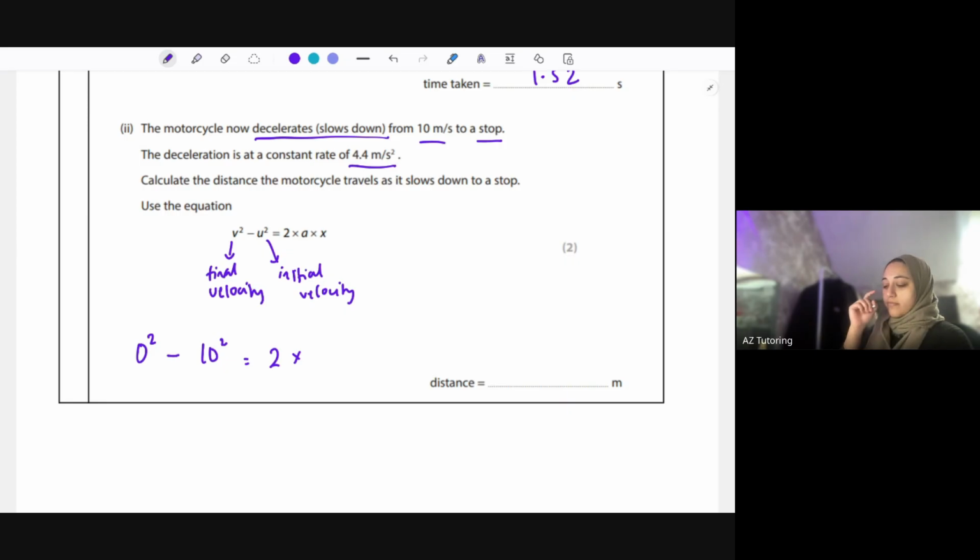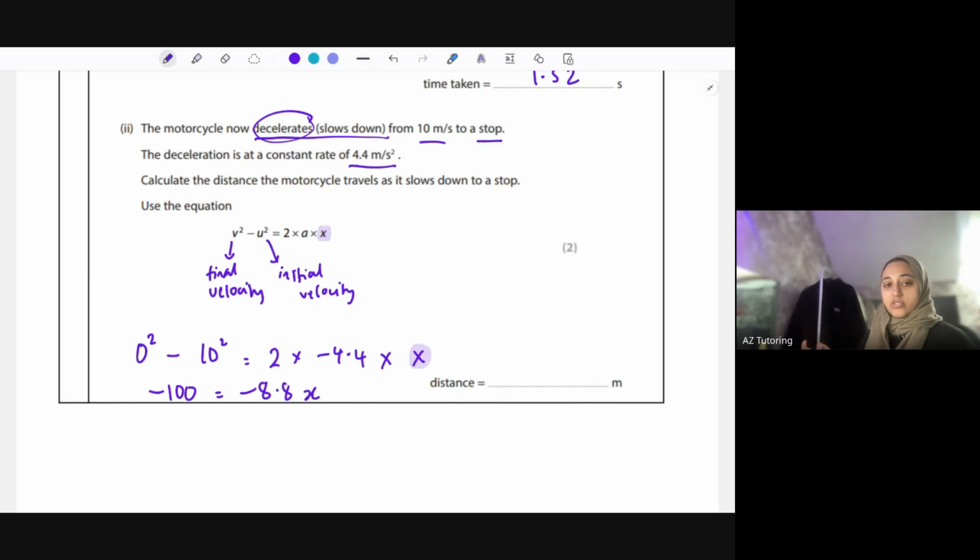Because it's a deceleration, it's slowing down, you have to change acceleration to a minus number, so minus 4.4. Then I'm timesing that by x, which is what I'm trying to find. Let me highlight that so it's explicit. This is what I'm trying to find. Okay, 0 squared, which is 0, minus 10 squared, which is minus 100, equals 2 times minus 4.4, which is minus 8.8, times x. I'm just going to write it like that.